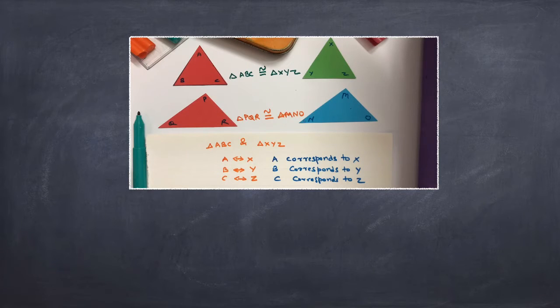In two congruent triangles ABC and XYZ, the corresponding vertices are A and X, B and Y, C and Z. This means A corresponds to X, B corresponds to Y, C corresponds to Z.